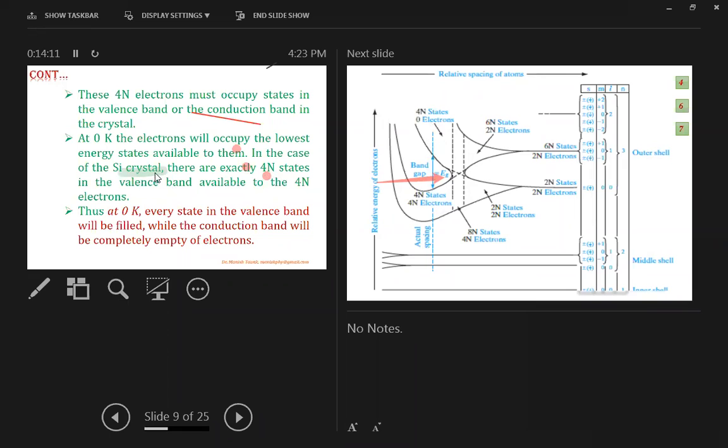In the case of the silicon crystal, there are exactly 4n states in the valence band available to the 4n electrons. At 0 Kelvin, every state in the valence band will be filled while the conduction band will be completely empty of electrons. So this opens up a band gap, which is denoted as Eg, and its value will depend upon the material's electrical properties.